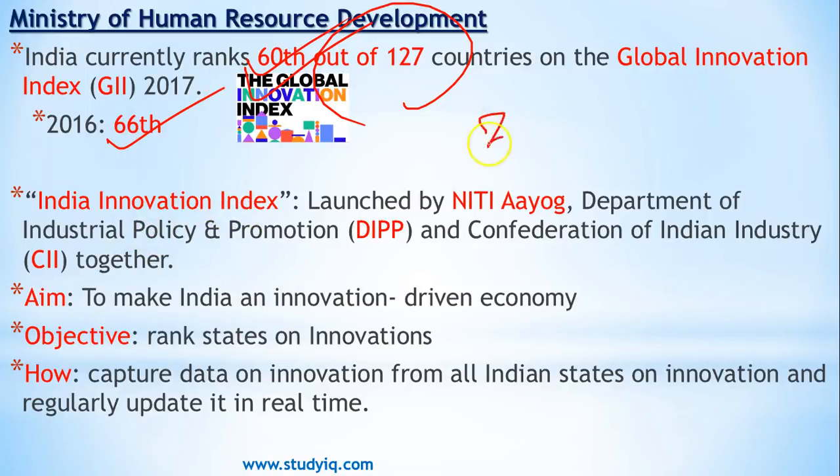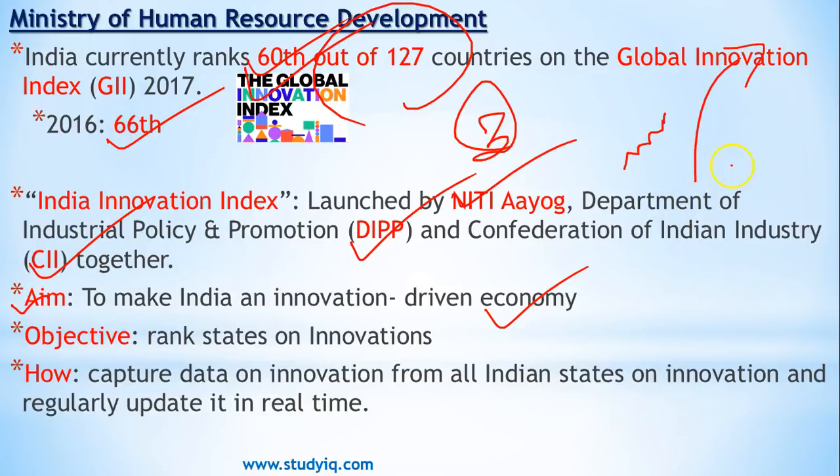It is launched by 3 agencies: Niti Aayog, DIPP and CII. Together they have launched this India Innovation Index, and one of the main aims is to create healthy competition and to make sure that India becomes an innovation driven economy. Nowadays we are living in an era of rapid change. Things are changing quite drastically. The incremental change era has gone. Nowadays we have radical changes taking place in all different spheres of our life, may it be polity, society, education, technology, everything.